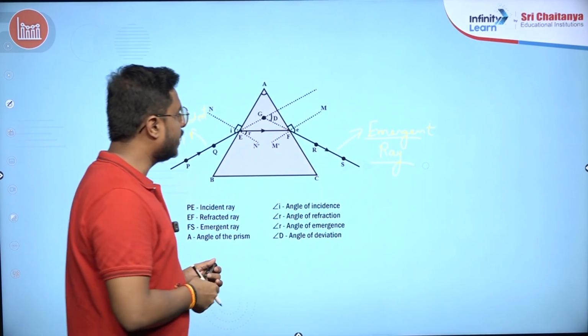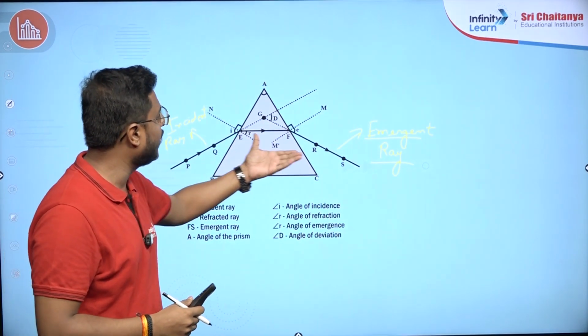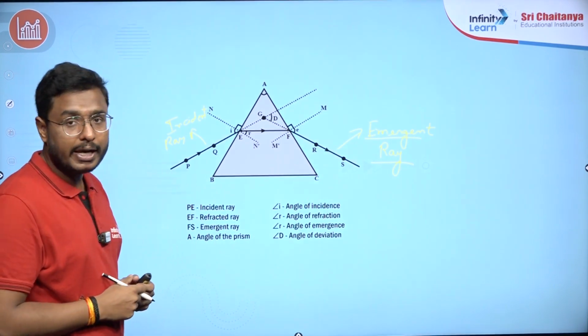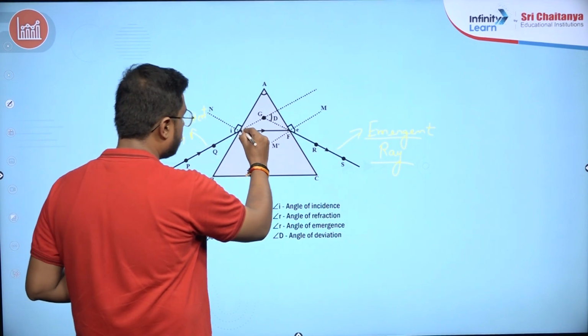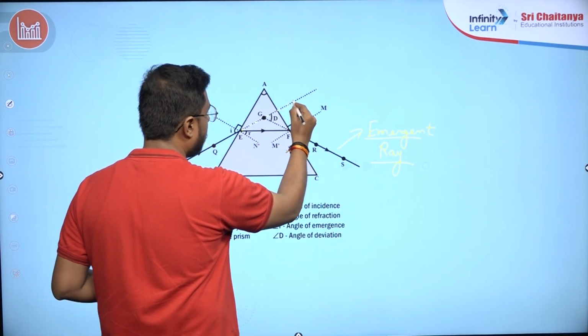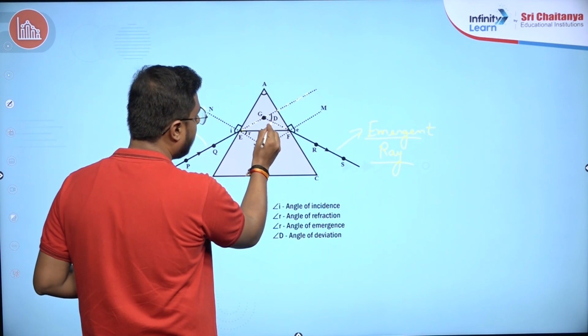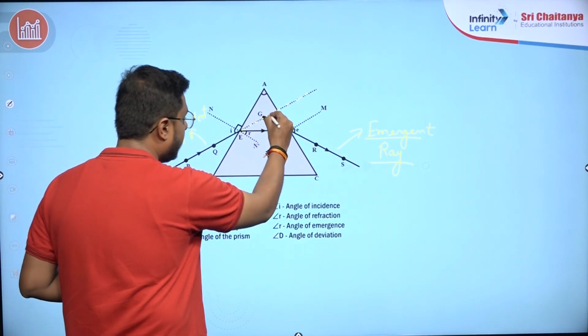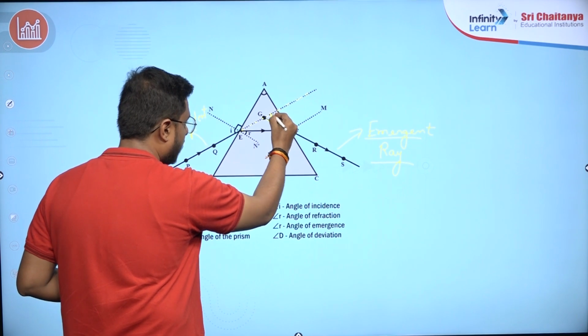If you see now, students, the angle which is forming between incident ray and emergent ray, directly they are not forming any angle. What we are doing, we are extending the incident ray in a forward direction and the emergent ray in a backward direction. So the angle which is forming between the incident ray and emergent ray, we are denoting with D.